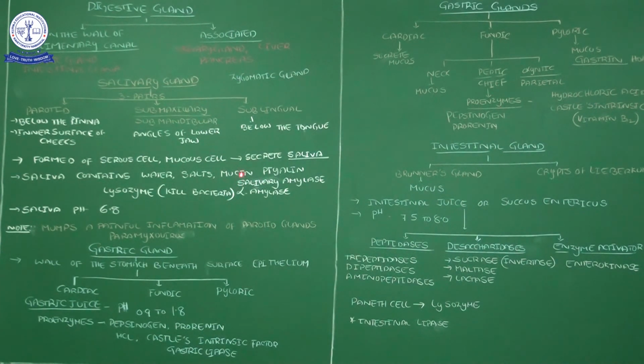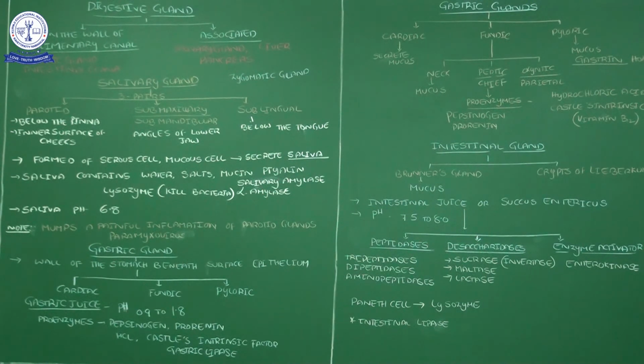So mucus plays an important role, acting as a lubricant. And then the most important enzyme is the ptyalin enzyme. Ptyalin enzyme is also called salivary amylase. That salivary amylase is also called alpha amylase. Ptyalin, salivary amylase, and alpha amylase are all synonyms.